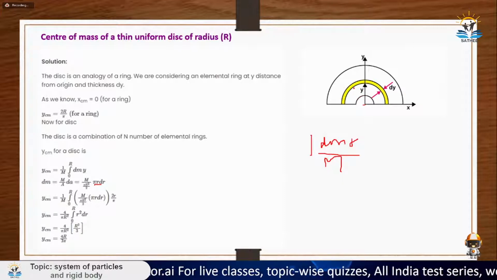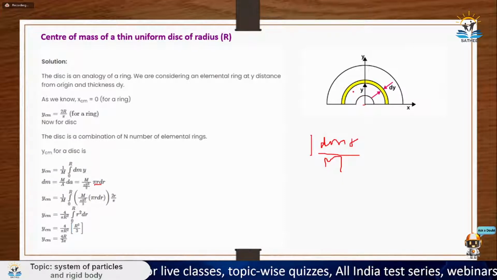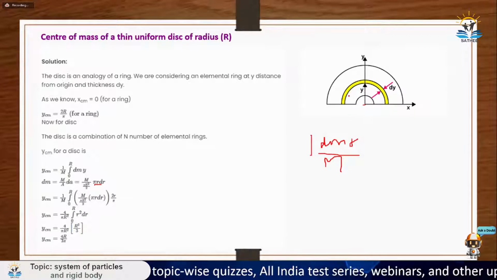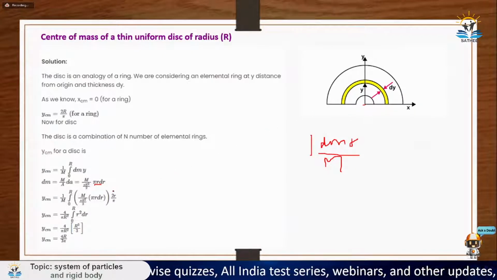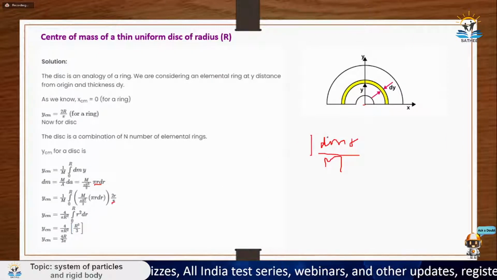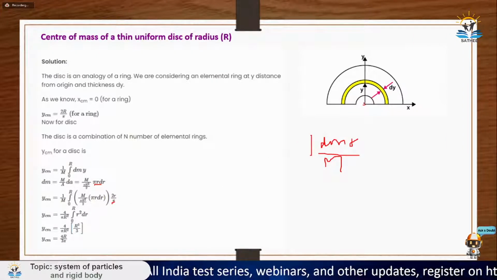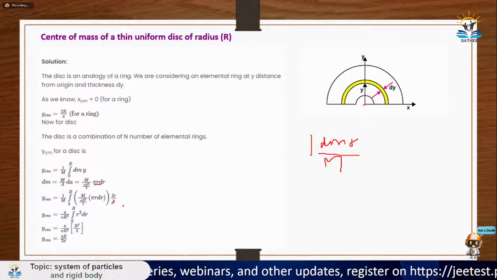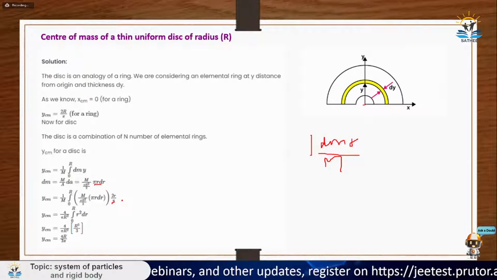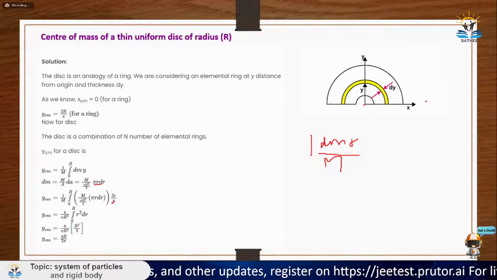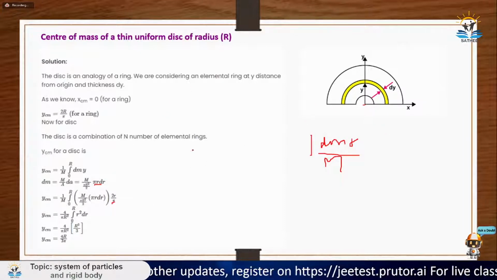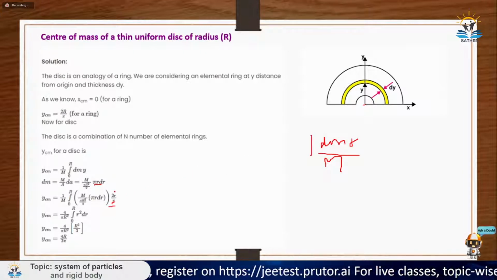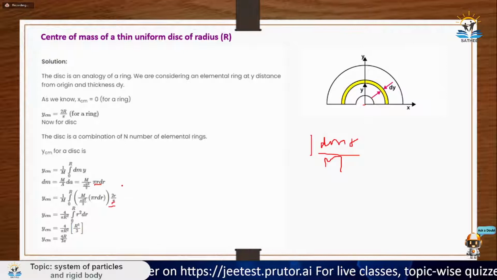So you know that for a ring, you don't know this thing, so let me tell you that for a ring, the center of mass is at the 2r by pi distance from the origin. So the center of mass of a ring is at 2r by pi distance. This is a result you need to calculate for a ring. Then only you can calculate for a disk. So there I have not shown for the ring, so please take it as granted. But you need to calculate for ring also. When you will calculate for ring, you get it that it is 2r by pi.